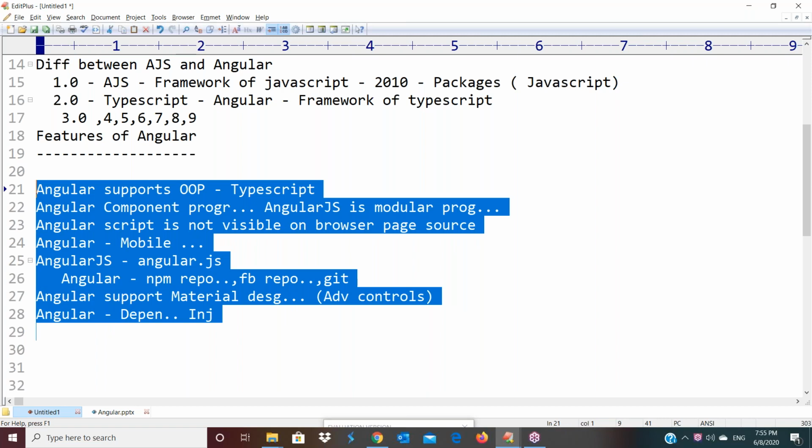Tell me now. Someone is speaking. Yeah, actually, the fourth point, Angular is good for mobile application. What about the web application actually? No, no, web application.